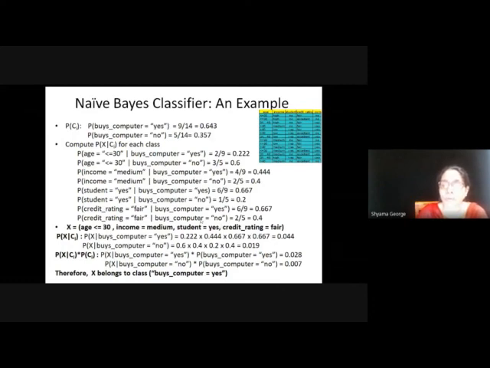Same problem you can do by computing the conditional probability table and the frequency table. Here we are considering the value corresponding to the test instance only, but in the case of the frequency table and conditional probability table, we are recording values for all possible values.